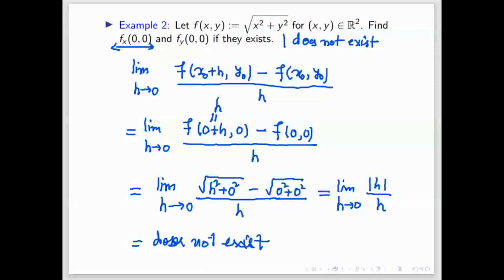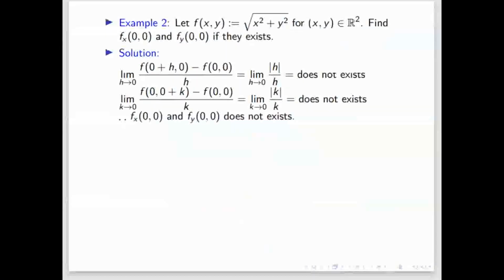Similarly, you can do it with respect to y. Here 0 comma k will come, so it will come mod k by k. That will also not exist. Here it is mod h by h for the first one, that means the partial derivative with respect to x doesn't exist. Because this limit does not exist, both partial derivatives at 0 comma 0 do not exist. So this is the end of this question.